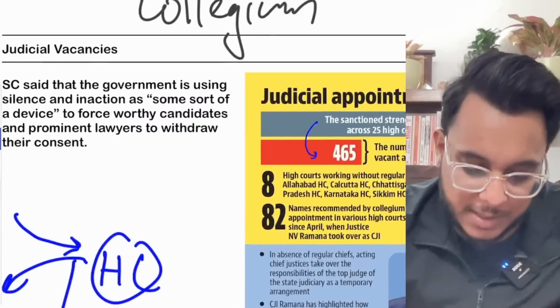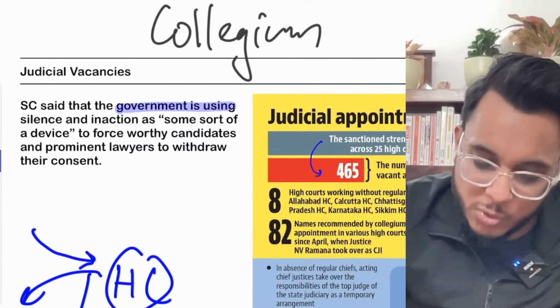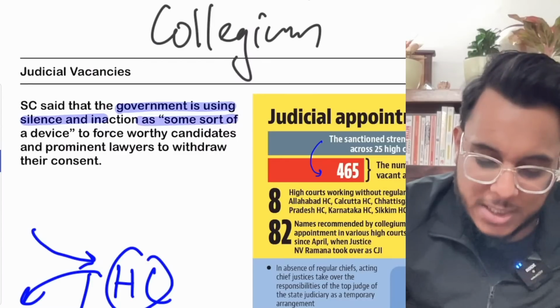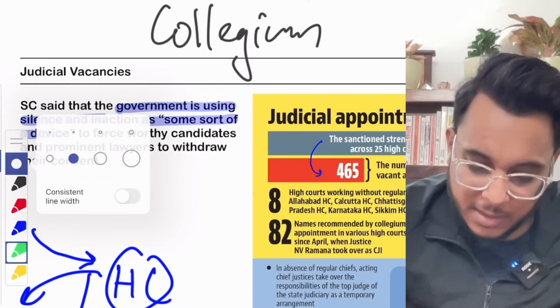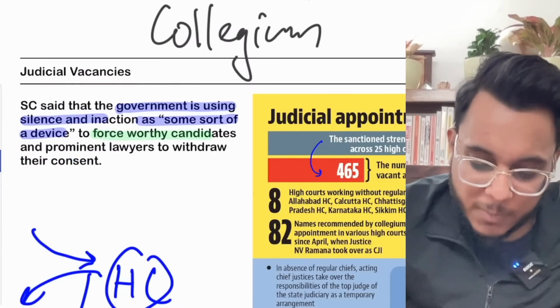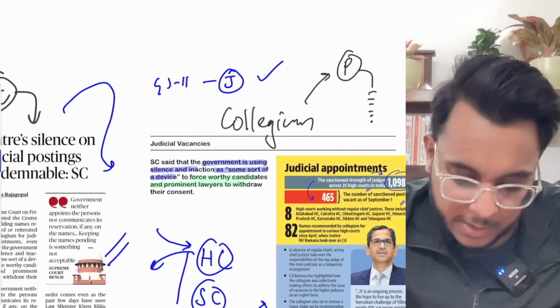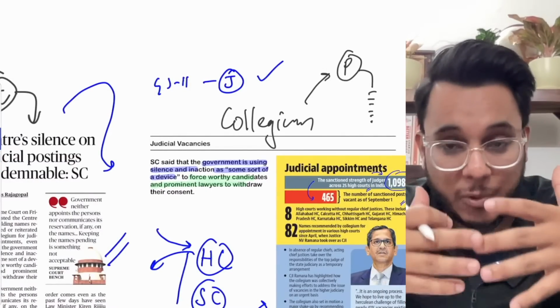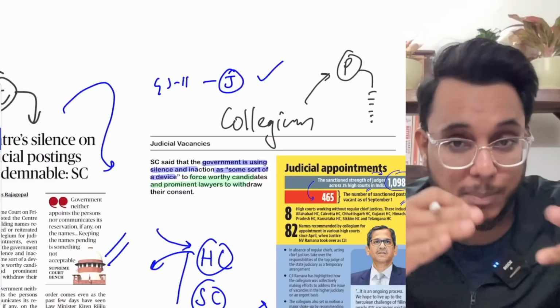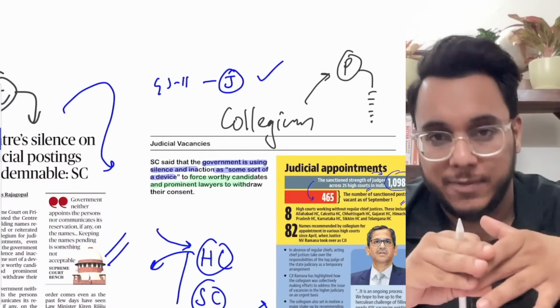Now what has happened? The Supreme Court said that the government is using silence and inaction as a sort of device. Worthy candidates, prominent lawyers, are not being selected. The Supreme Court says that first of all, convincing eminent people to assume a seat on the bench is very difficult.